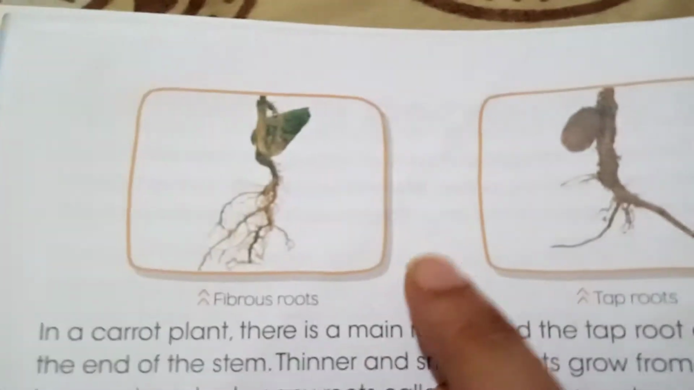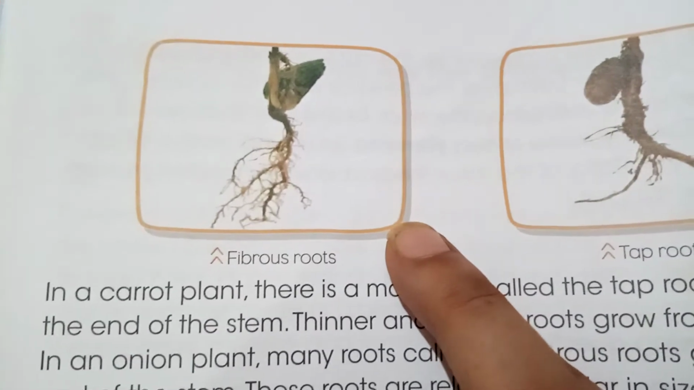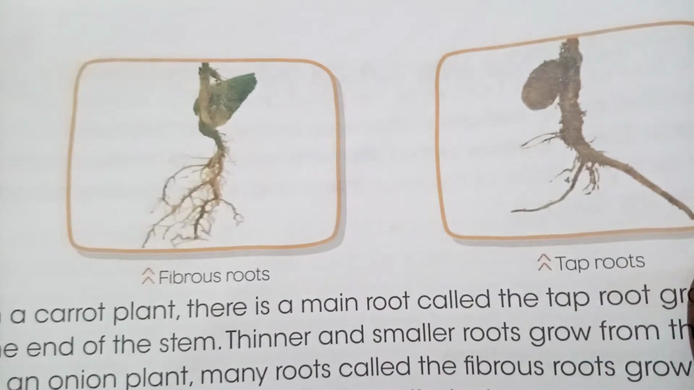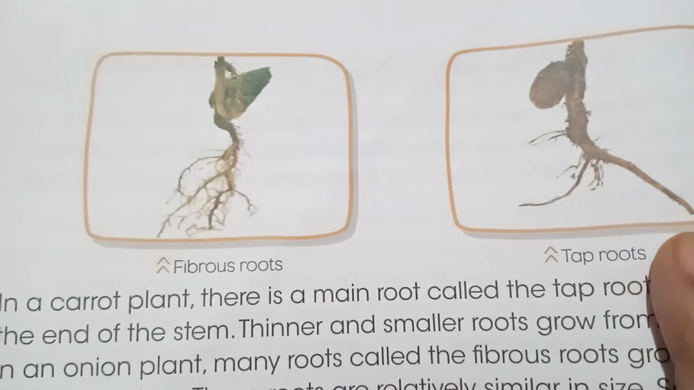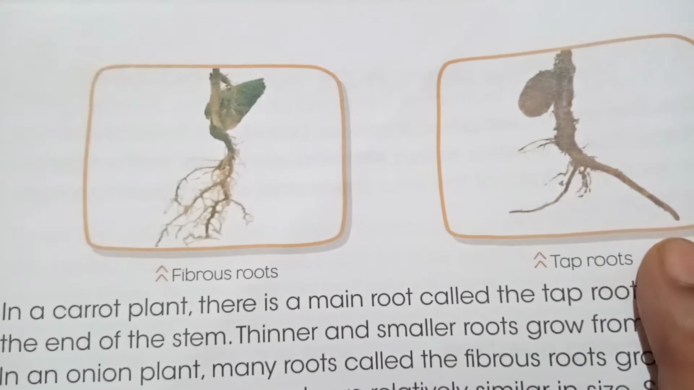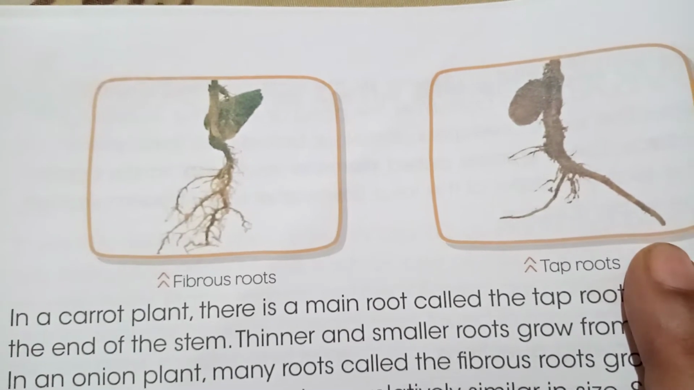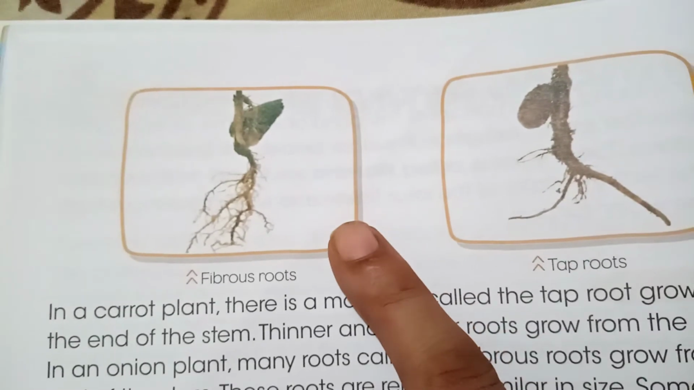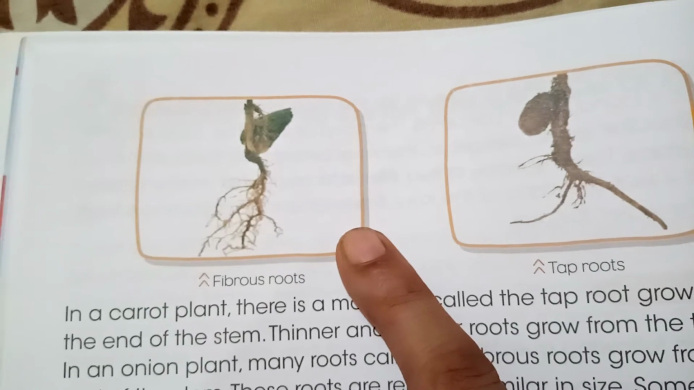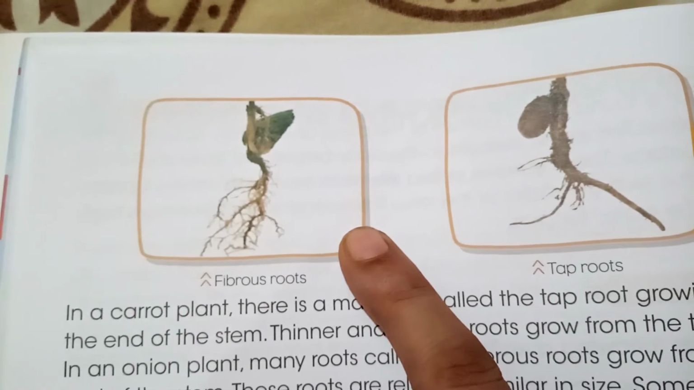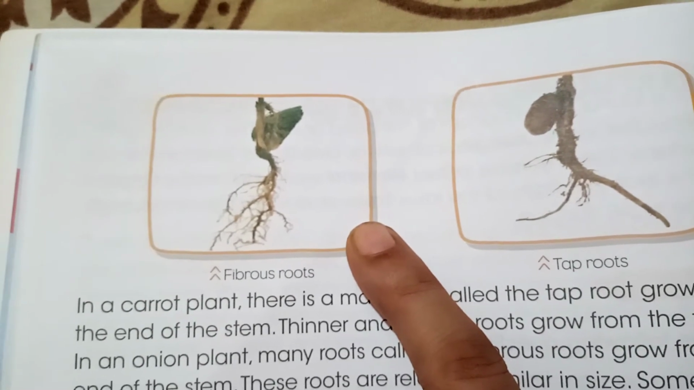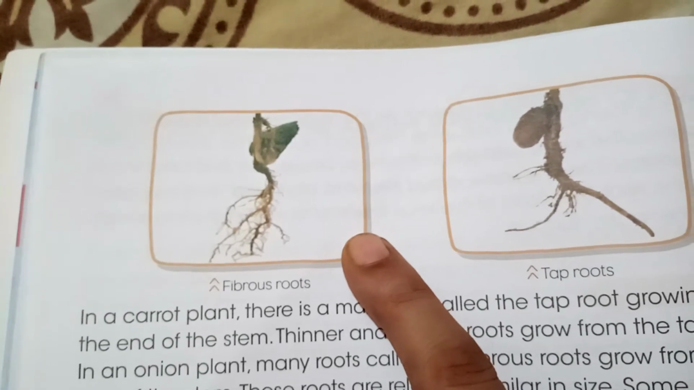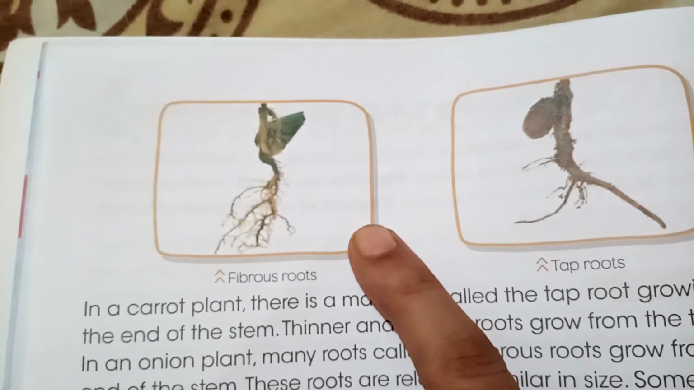Then I explained the two types of roots. Fibrous roots look like this, and the tap root looks like that. I gave you examples of tap roots, that is carrot, radish, and beetroot. The fibrous root example can come with any of the big trees, mango tree and apple tree, and among vegetables I can give the example of onion.